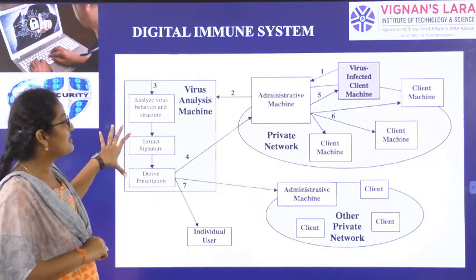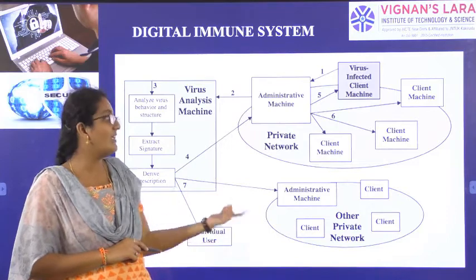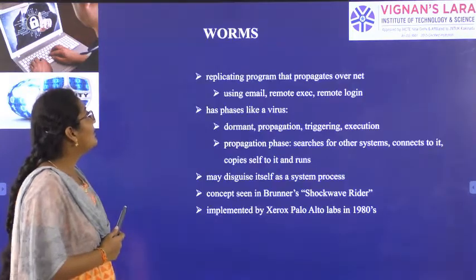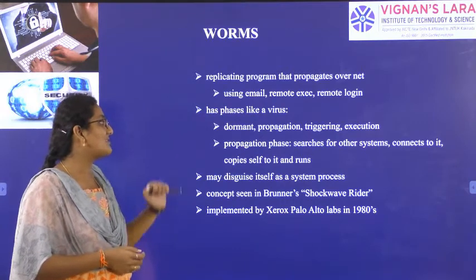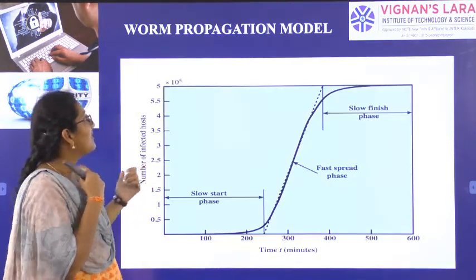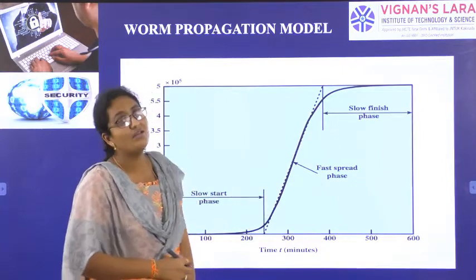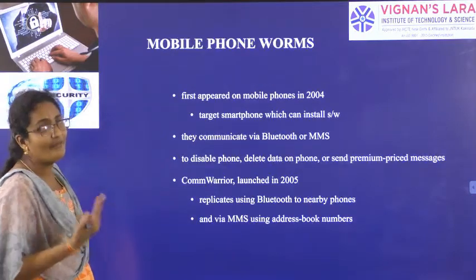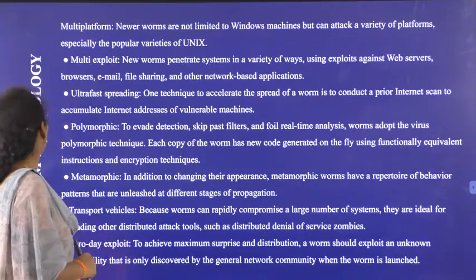This is the digital immune system in a private or public network where servers and clients are present. If a virus attacks, how we stop it is shown in the diagram. Next is worms. A worm is independent of a host program, but it also has phases: dormant, propagation, triggering and execution. We saw the propagation of a worm: slow start phase, fast spread phase and slow finish phase. Next, the recent worm attacks, how a worm can attack a mobile phone, the Morris worm and who Morris is, and then worm technology.